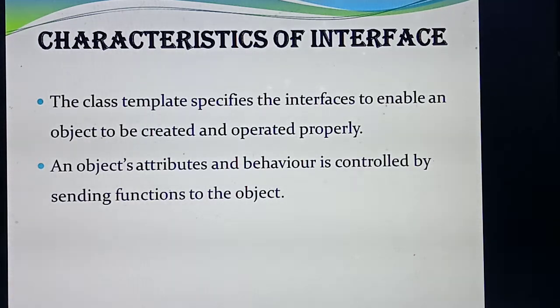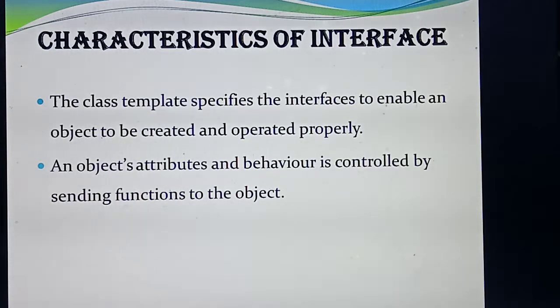Next you need to calculate the age, you need to calculate the weight, you need to calculate the height. This and all you will write as what? Separate functions, isn't it? For example, void weight as a separate function, then void height as a separate function. Likewise, internally you will write a lot of functions. Listen, so here the attributes and behavior are controlled by what? Sending functions to the object. Somewhat tough only. Anyway, you need to memorize.